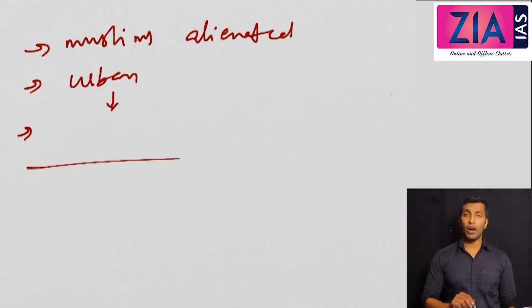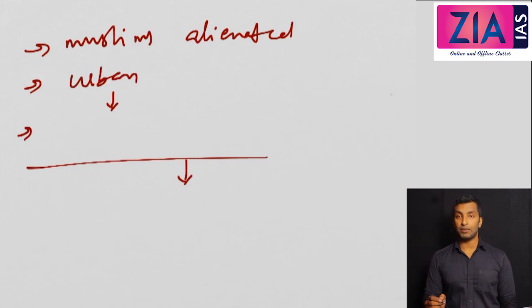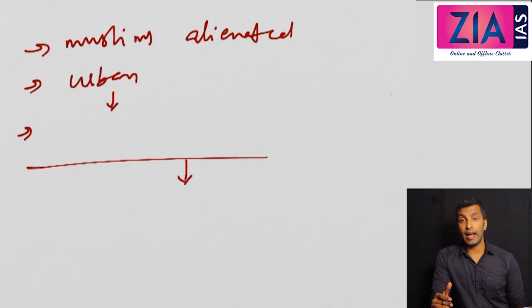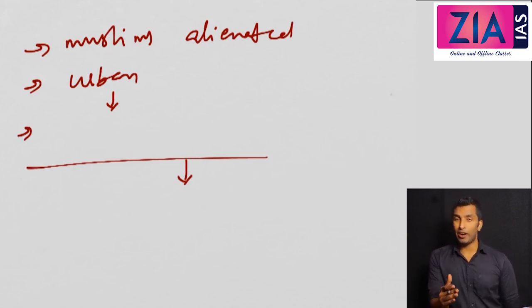Now all these issues created a difference between moderates and extremists. So we will discuss that separately in the next video: what was the issue between moderates and extremists and how it resulted in the Surat split. Moderates just wanted to confine it to Calcutta or Bengal, but extremists wanted to extend it to other parts of India, but moderates were not ready. So that led to the split. We will be discussing that split in the next video.